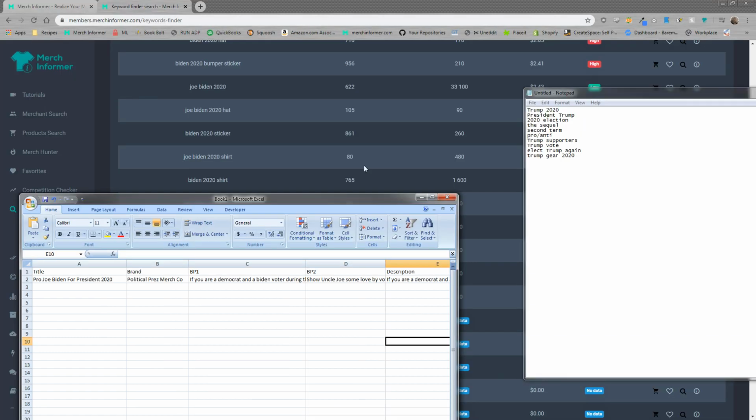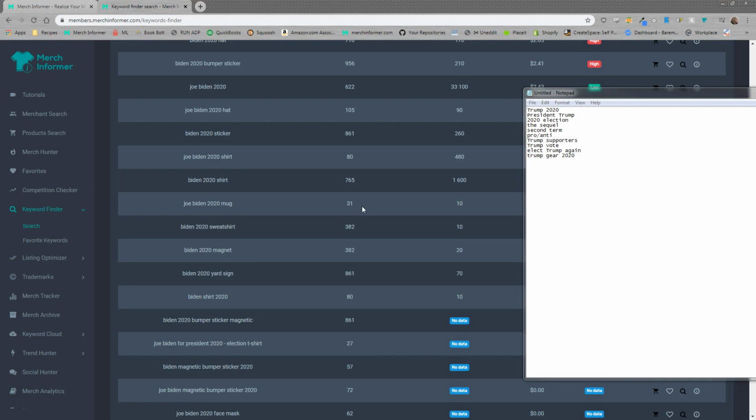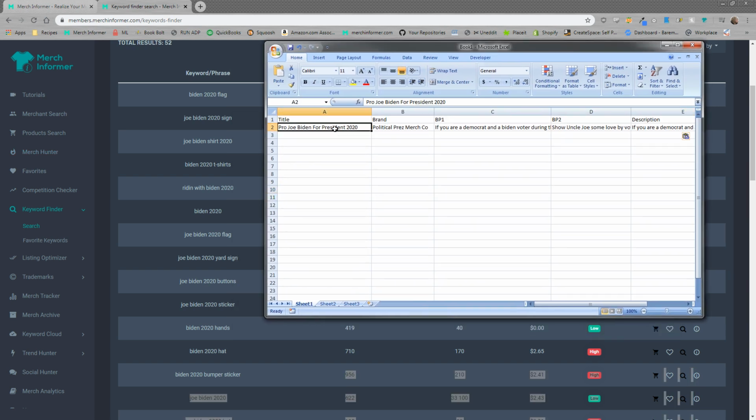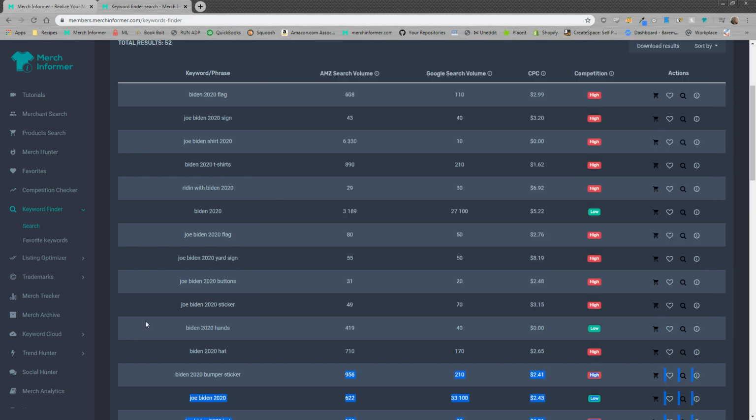I know it's optimized because I looked at the keywords, I looked at the search volume on Amazon, I looked at products that were selling well on Merch by Amazon that were ranking for the keywords that we put into our title, our bullet points. So we know that we're using the right keywords. We validated the keywords in the keyword finder over here in Merch Informer. We saw, hey, yes, they actually do get searched, right? This isn't just based on what I hope to happen.